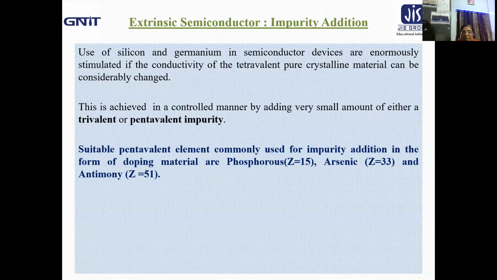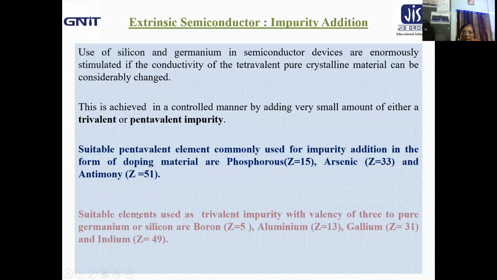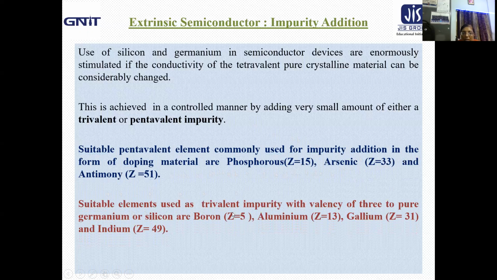Now, the suitable pentavalent elements commonly used for impurity addition in the form of doping material are phosphorus with atomic number 15, arsenic with atomic number 33, and antimony with atomic number 51. Similarly, the suitable elements used as trivalent impurity, with valency of 3, for pure germanium or silicon are boron with atomic number 5, aluminium with atomic number 13, gallium with atomic number 31, and indium with atomic number 49.